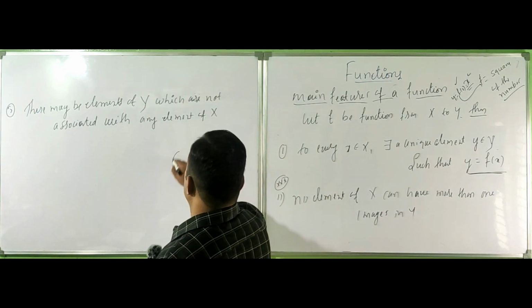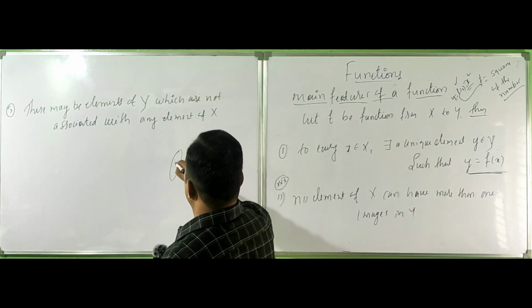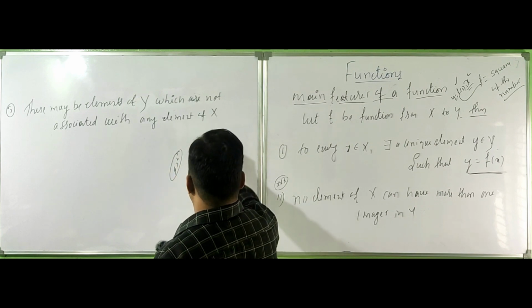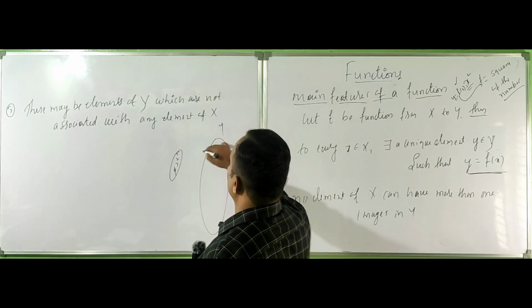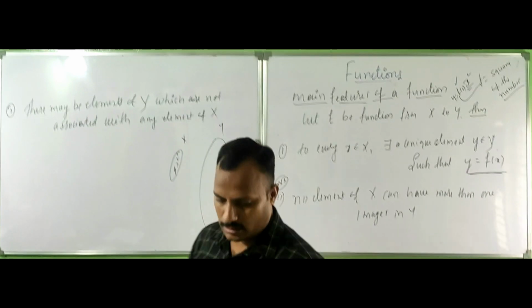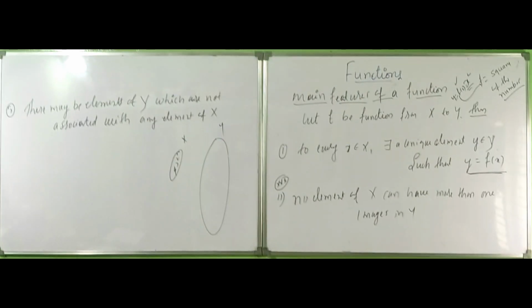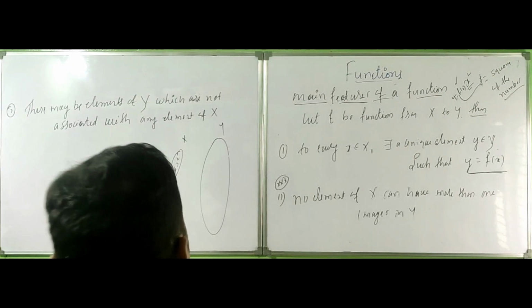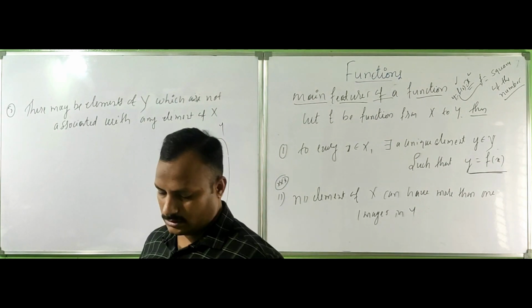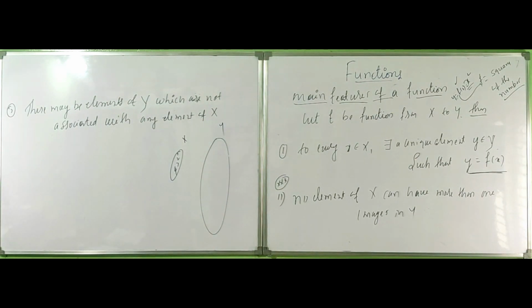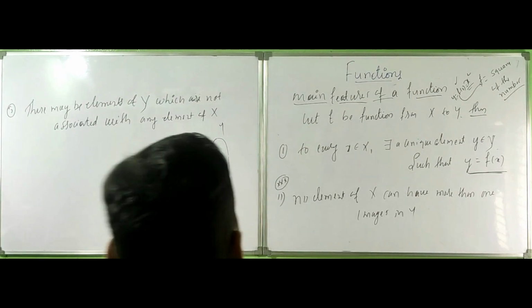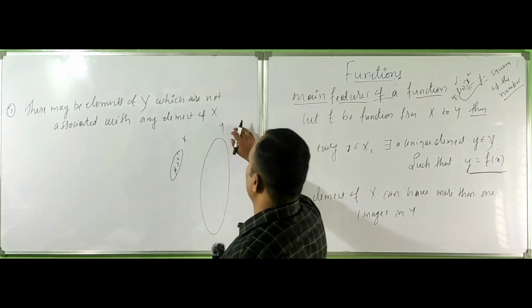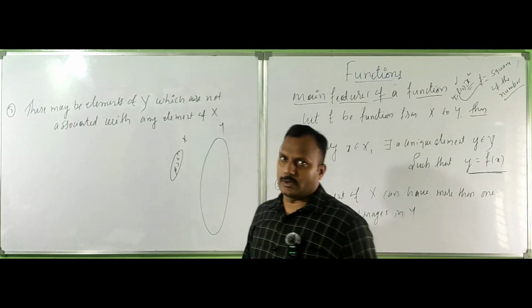This is the x, which may be 1, 2, 3, 4, but the domain may be a bigger one. X and y. Yes, the domain may be bigger, and the codomain may be bigger, but x is smaller.